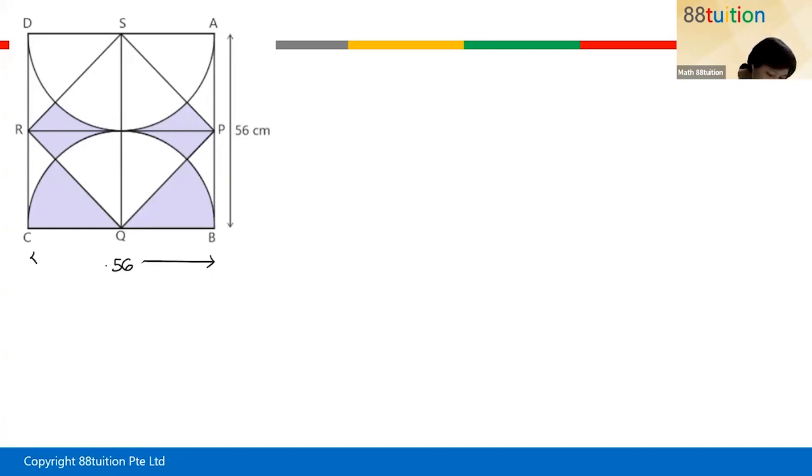The diameter of the circle is also 56 cm. That is called the diameter. But the radius itself is shorter. The radius will be 28. Okay, I'm going to explain this slowly.